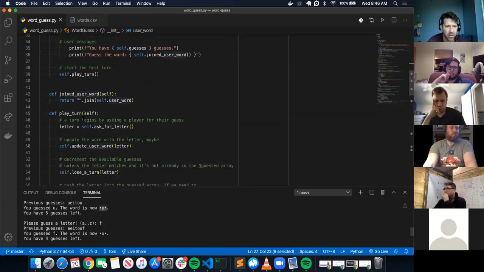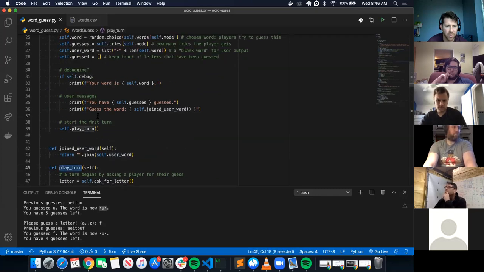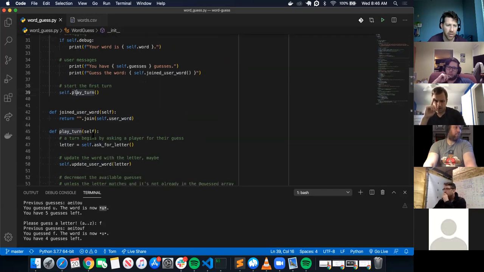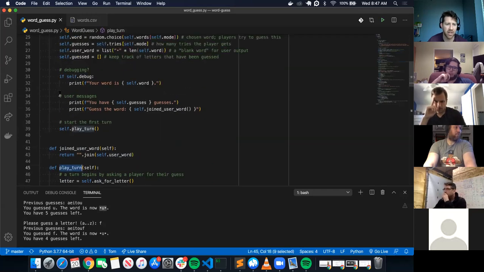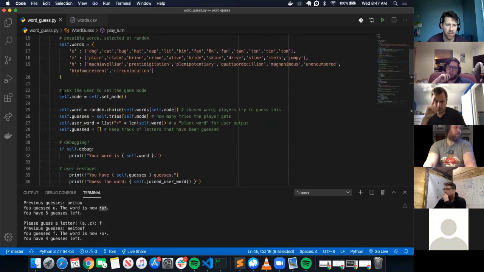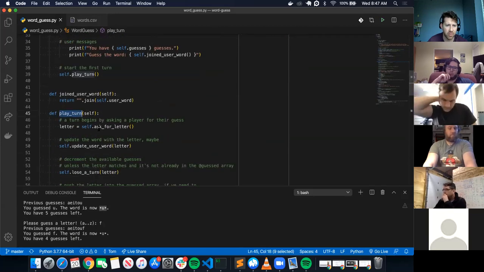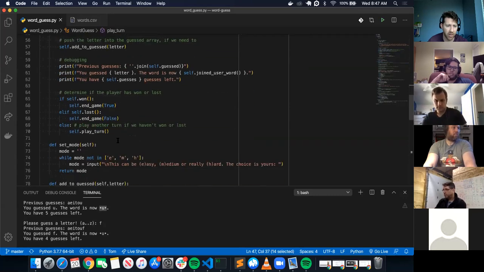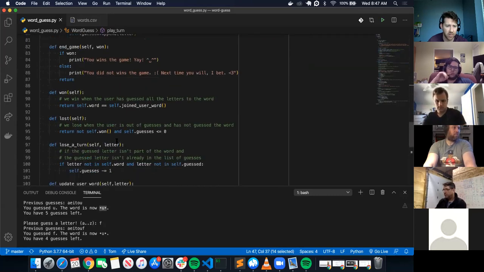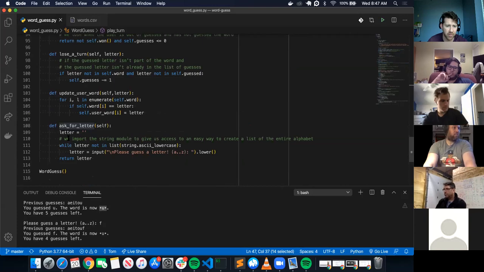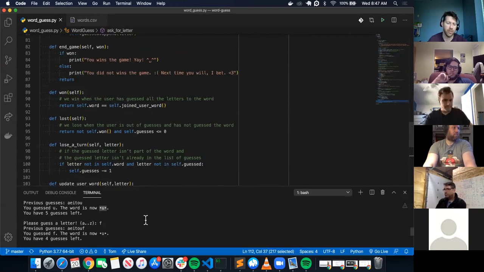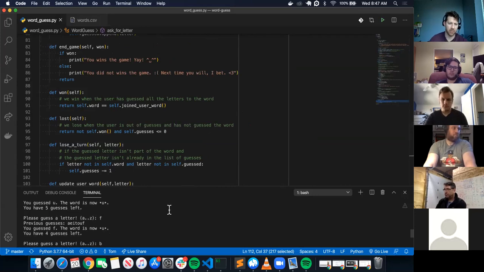All right. Play turn. And then we also have this start first turn method invoked inside the init method, which asks for a letter. Okay, come down here. There's probably another method called ask for a letter right here. So just follow the flow, and you can also demo it, taking it one step at a time to see what is invoked first.